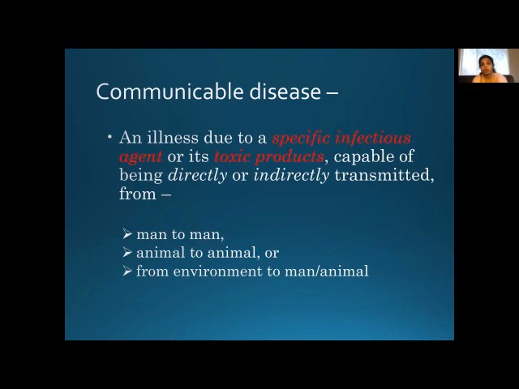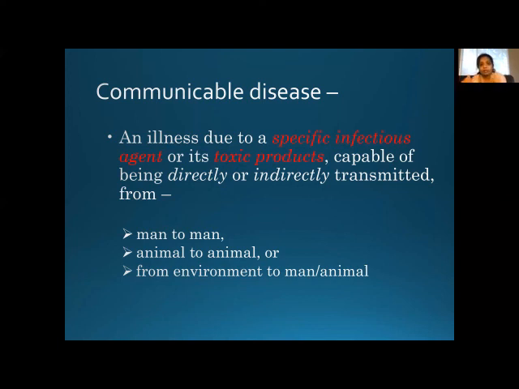The infection should be a specific infection, but it might happen directly from the infected person to a new person, or it might be indirectly transmitted by a contaminated food particle or contaminated articles.